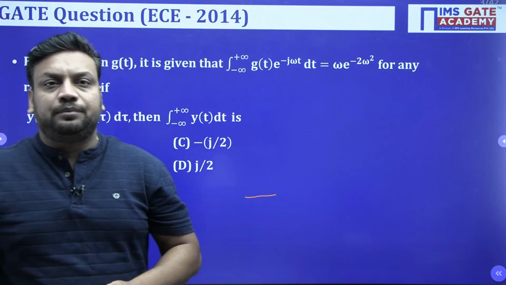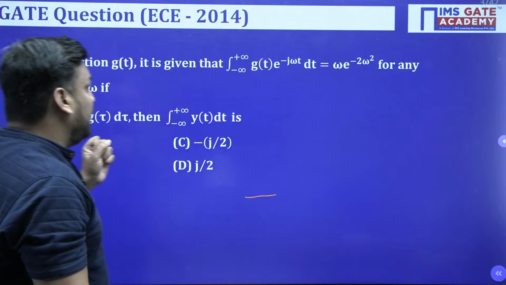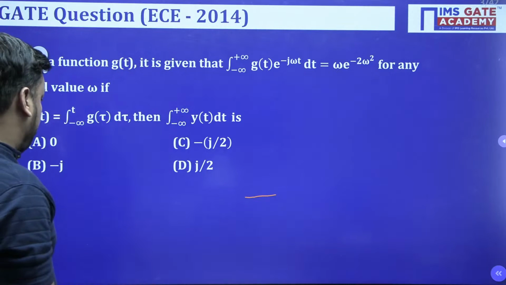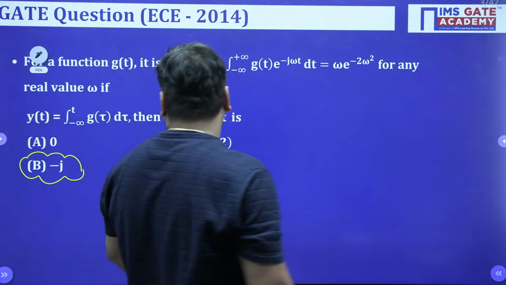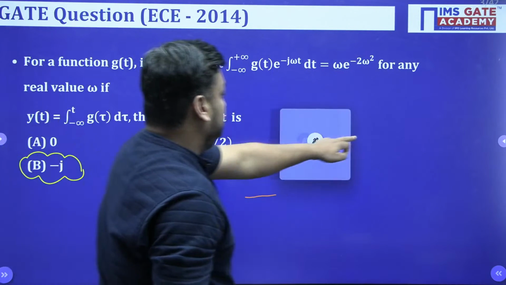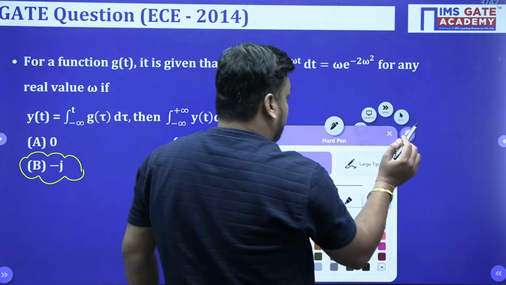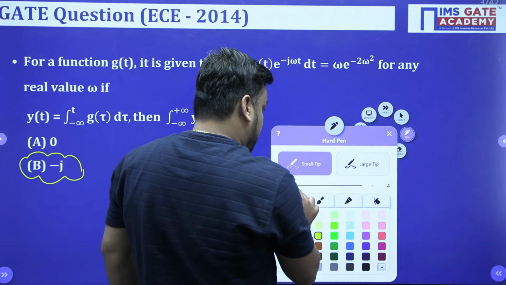This question we already completed, and the answer we got was option B. Now today we are going to start with the next GATE question.